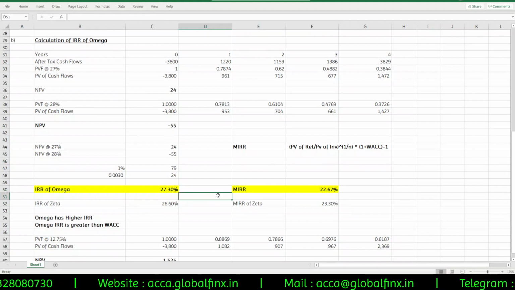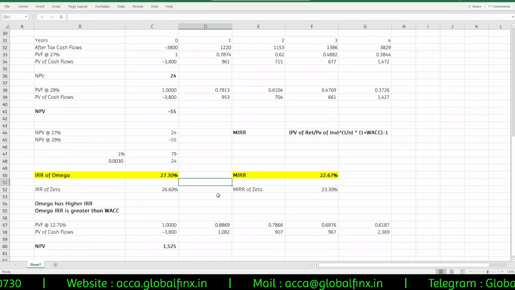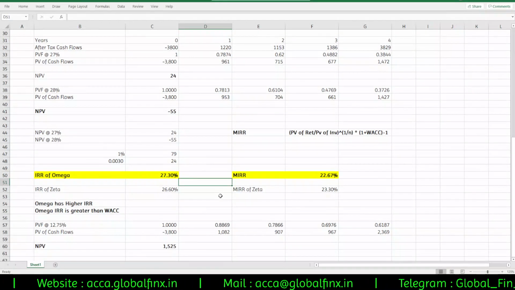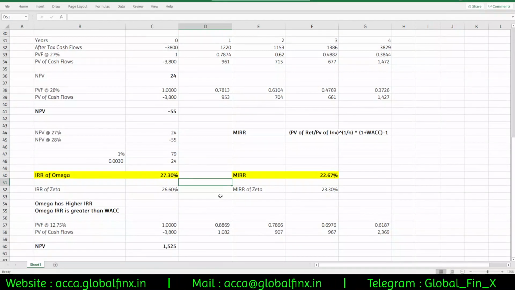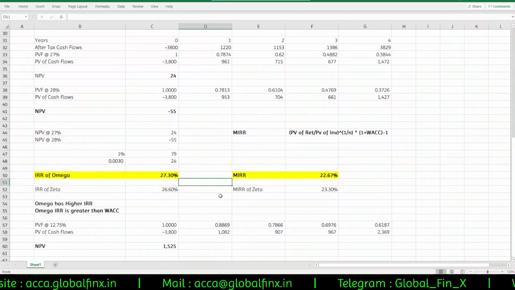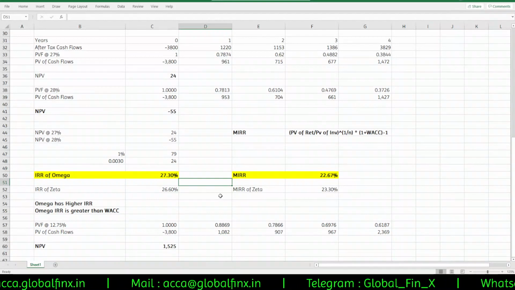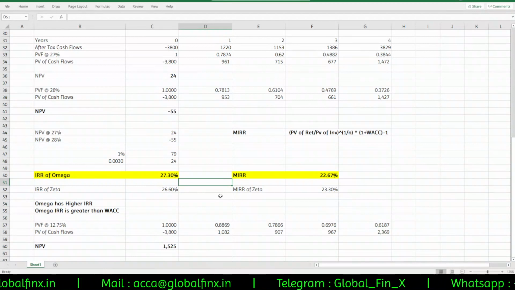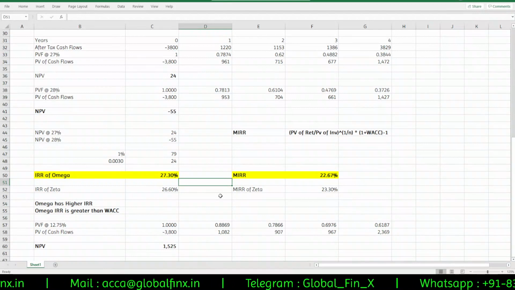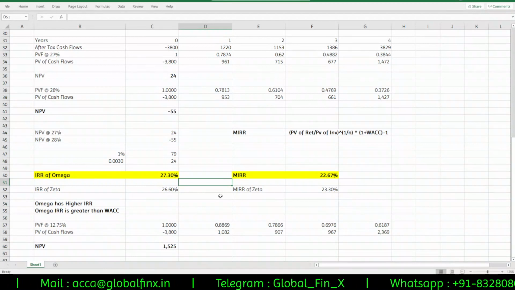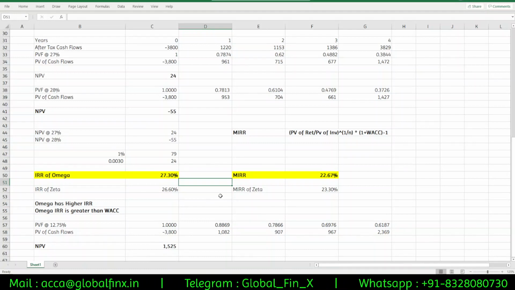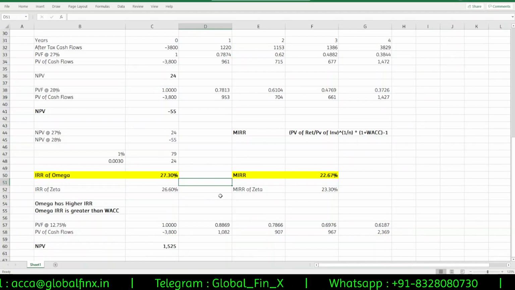So just give the assumption that MIRR is calculated on the basis of the assumption that the periodical investments or the periodical returns are reinvested at the cost of capital of the company. Whereas for IRR, we assume that the reinvestments are made at the IRR of the company, IRR of the project, whatever you want to call it, project or the company, whatever you want to write.